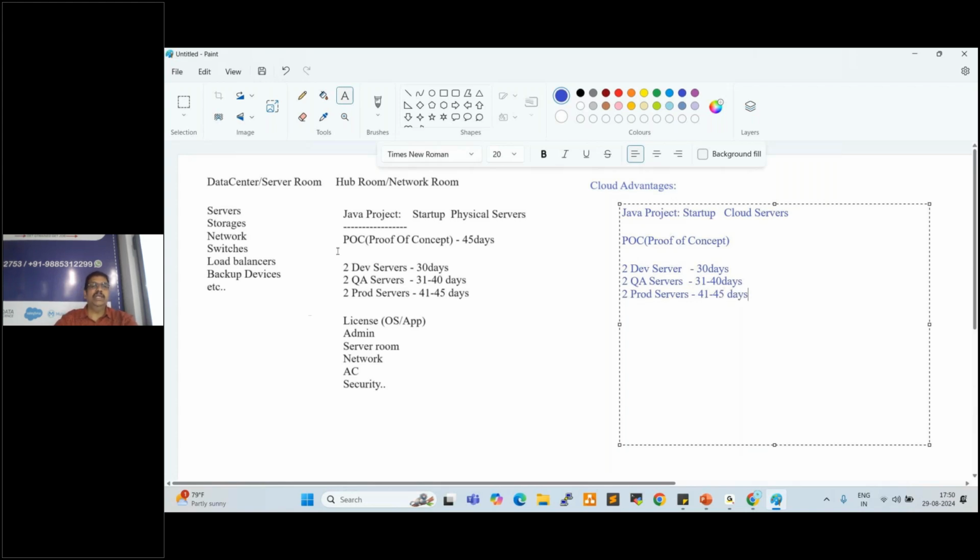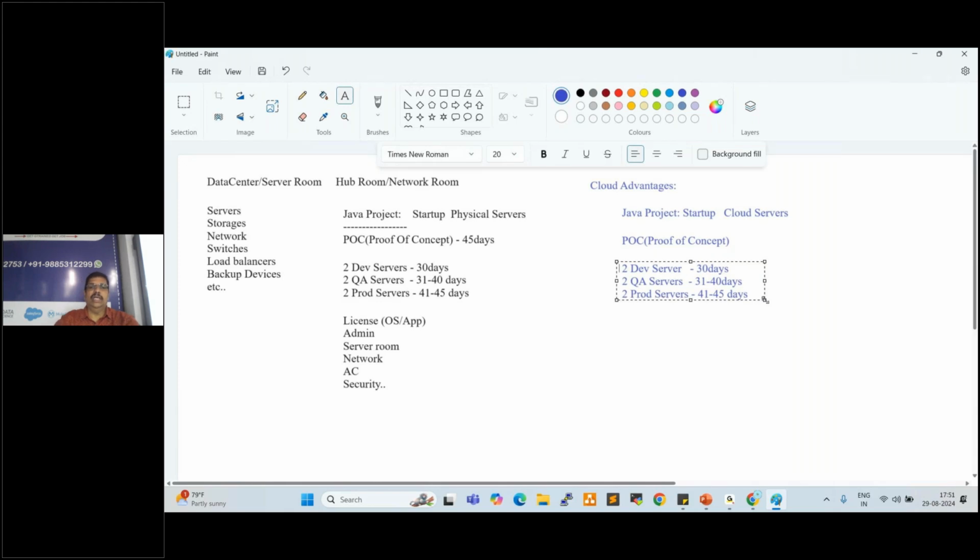Whereas with physical servers, first we need to place an order. Vendors, Dell vendors, HP vendors, take one week or 10 days to deliver the servers. After that, we need to move them to the data center, connect power and network, and install the operating system, applications and all. Finally, we can access the servers. But in cloud, within a minute we can create n number of servers with all configurations, all packages, everything.